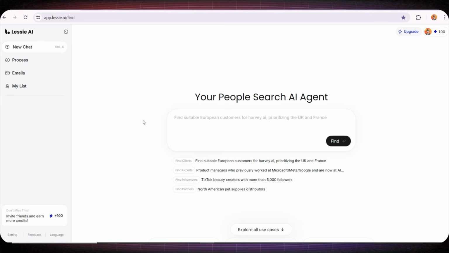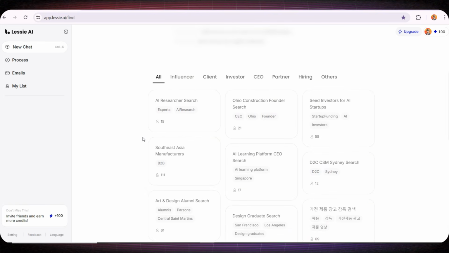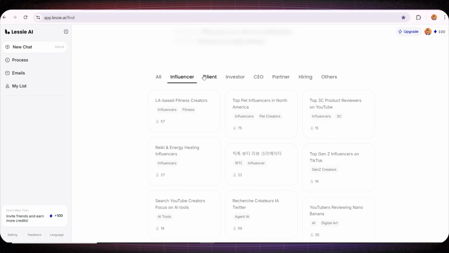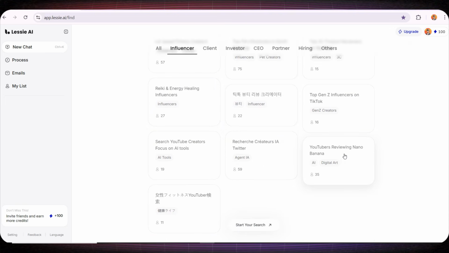At the beginning, this is the main interface, and it's called New Chat. As you can see, the interface looks very similar to ChatGPT, which makes it extremely easy to use. Here, you can simply tell the platform what type of people you are looking for, and it will start working to find them for you. If we scroll down a little bit, you'll notice that the platform has automatically created different business categories and examples of the types of people users usually search for. This makes the whole process much easier because you can explore these categories, and I'm almost certain you'll find exactly what you're looking for right here.